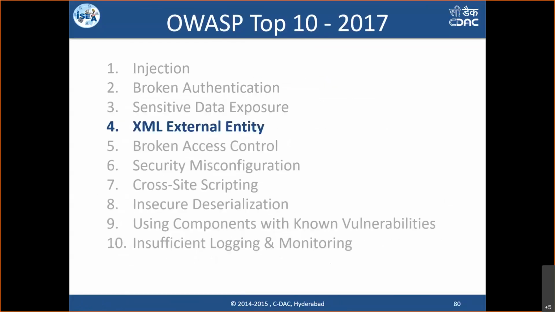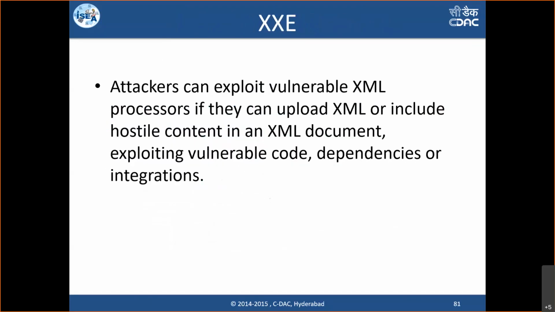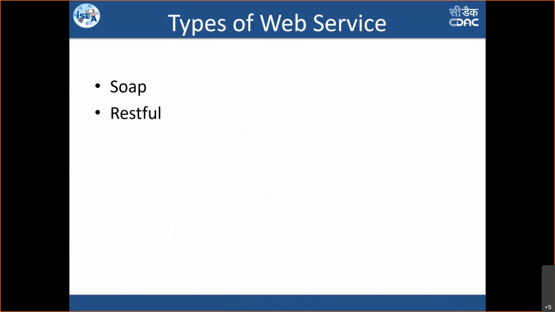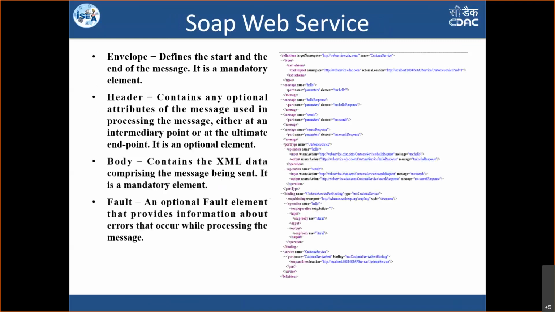Similarly, XML external entity is an attack possible on applications which accept XML as user input. So where do you see XML based user inputs? Generally, we see XML user inputs in APIs and web service calls, because most APIs use SOAP based communication, JSON communication, or XML communication. So whichever API is using XML as the input data, there is a possibility of XML external entity injection. This is a brief background about web services.